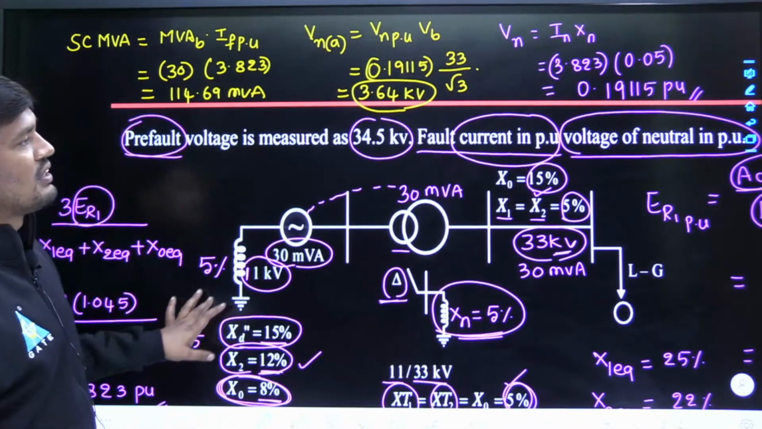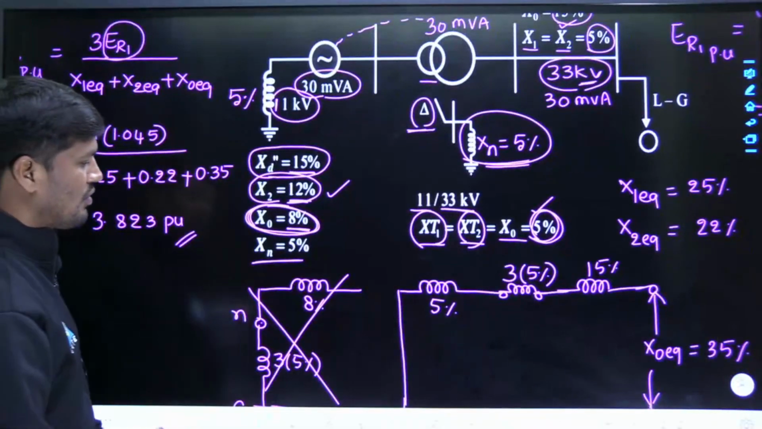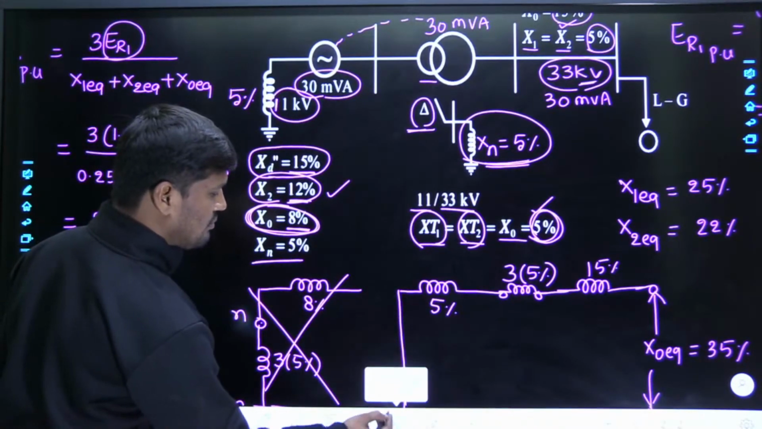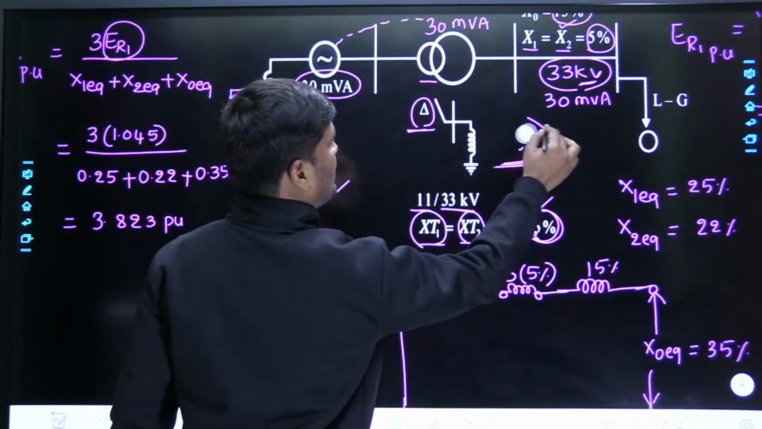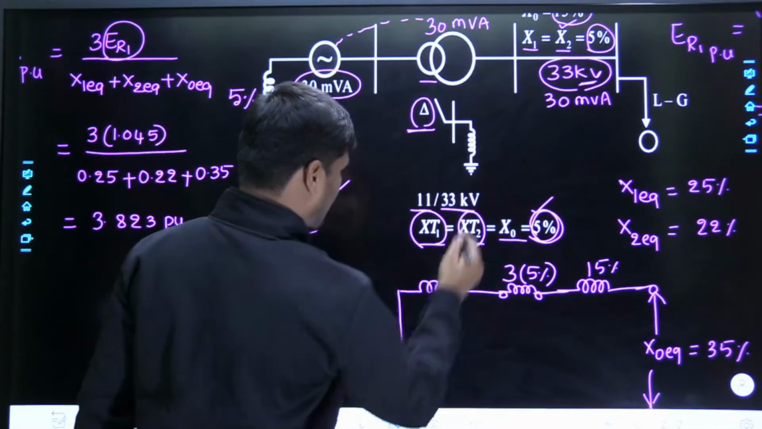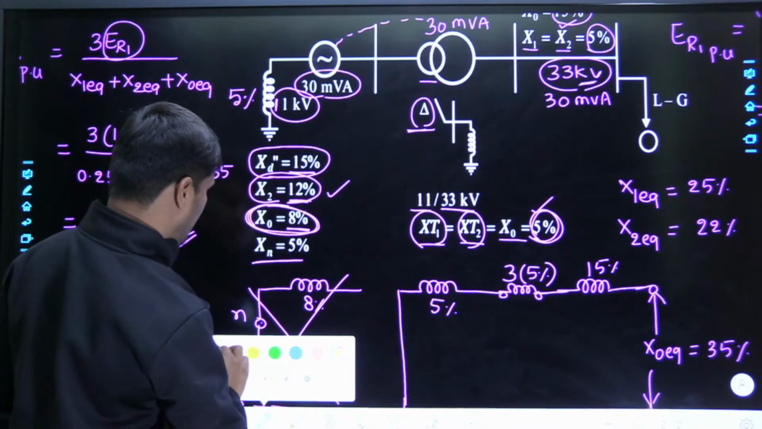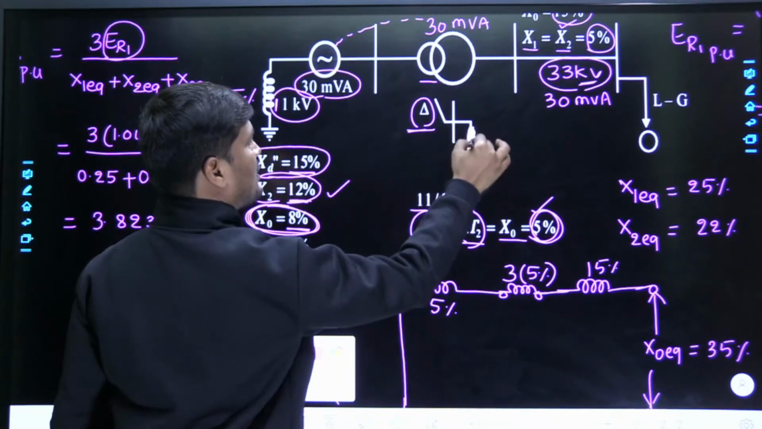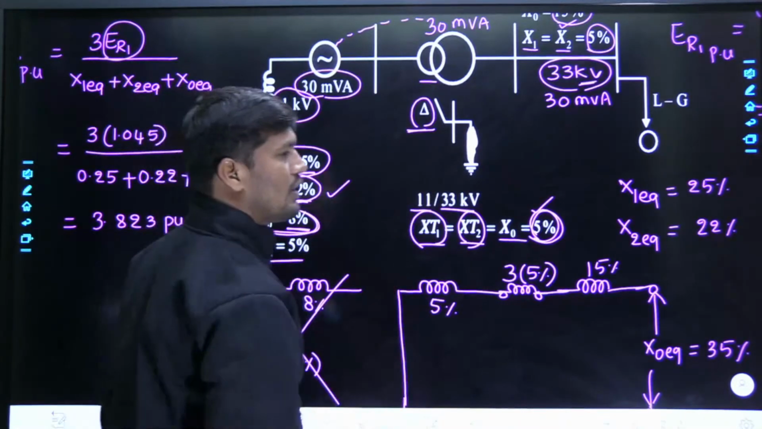Okay, these were the solutions for all the questions. Now I have a beautiful question. Can I ask the question? The question is, instead of reactance grounding here, assume it is a solid grounding. Can anybody give the fault current per unit?